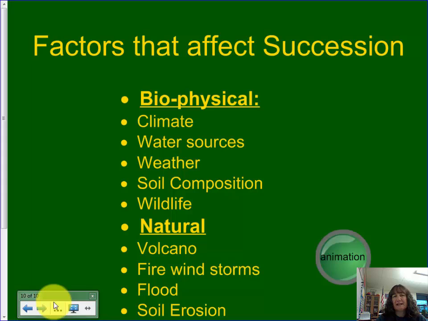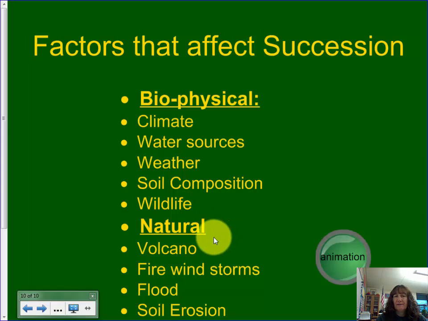So, factors that affect succession. There are biophysical factors, which just mean things that occur sometimes because of people and sometimes because of just nature. So the climate could change. The water sources could change, like with a pond. The weather, if we have a tornado or hurricane. The soil composition, so it depends on what the soil's made out of. And then wildlife itself can actually change things, like elephants are constantly knocking trees completely over.